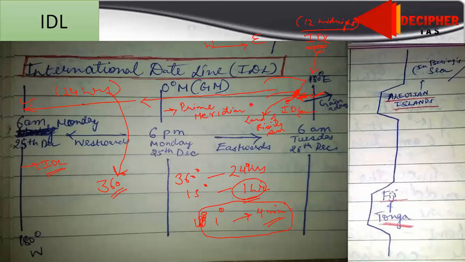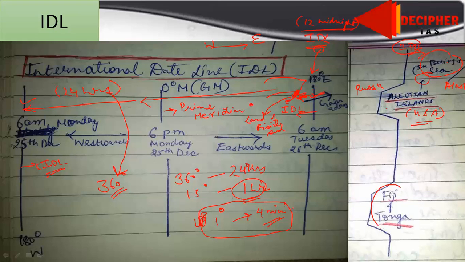Here see, here it is Russia, here it is Alaska, and here we have the Bering Sea, and nearby the Bering Sea and Alaska we have the Aleutian Islands, which are part of USA. So we considered it as the east of ideal. This is ideal. Okay, so this is east of ideal.